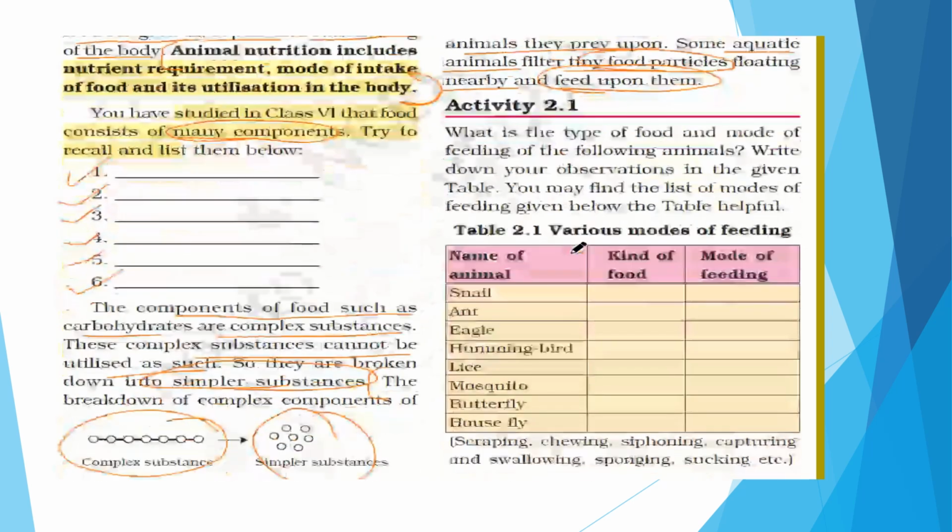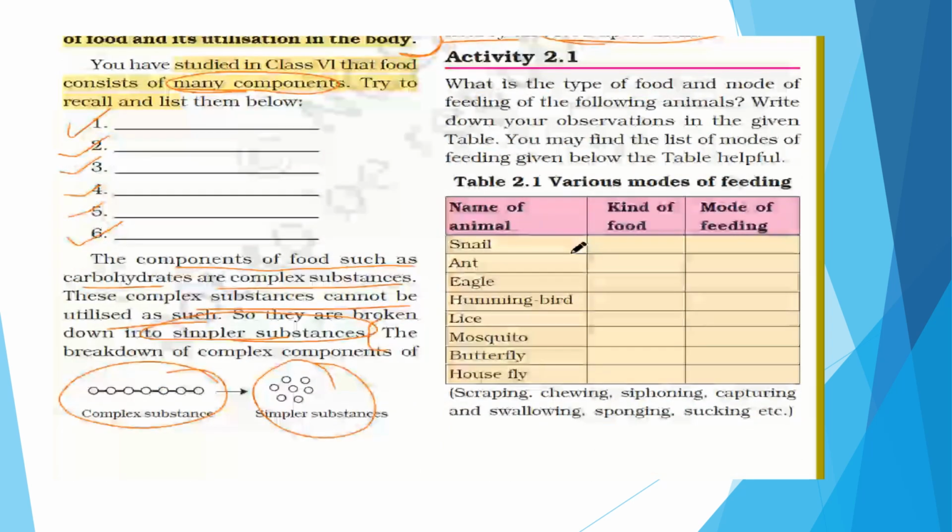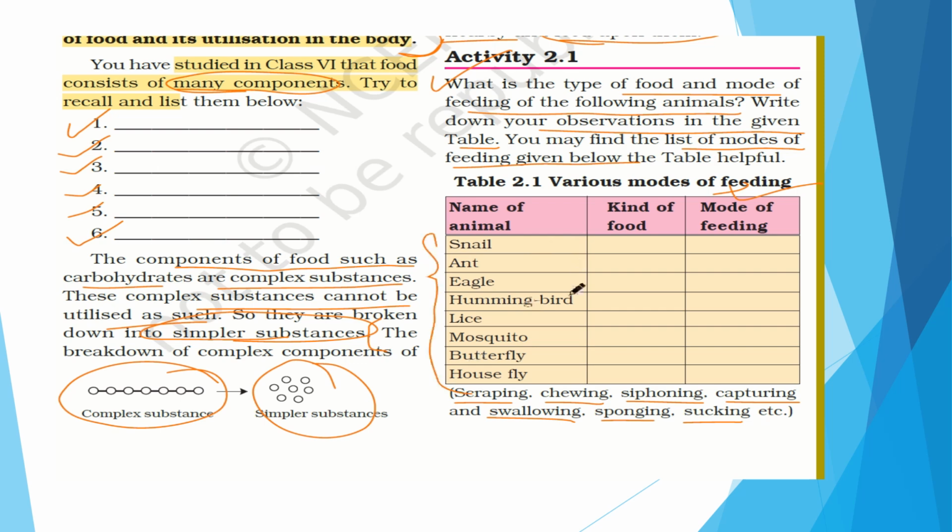Now here is an activity. Let us go through this activity once. What type of food and mode of feeding do these animals have? Write down the observations in the given table. You may find the list of modes of feeding given below: scraping, chewing, siphoning, capturing, swallowing, sponging, and sucking. You should see what mode is applicable to these animals and what kind of food they take.